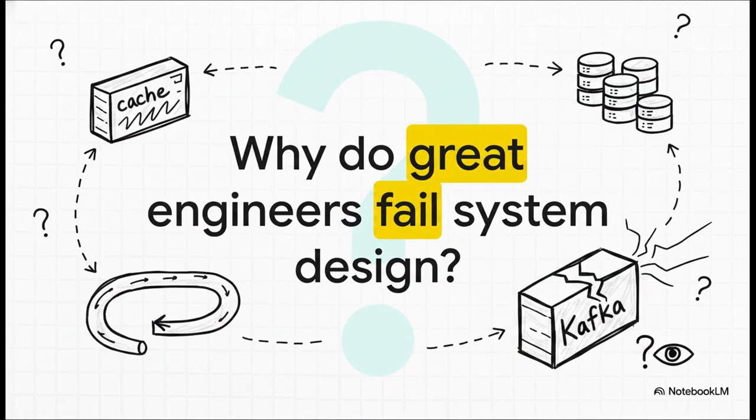So why exactly does this happen? Why do genuinely great engineers fail? It's basically because candidates often rush to draw those memorized textbook diagrams without ever actually clarifying the constraints of the problem. They treat crucial building blocks, things like caches, queues, databases, as these opaque little primitives. They'll just drop a Kafka box on the whiteboard to magically fix a bottleneck without really understanding the actual mechanics, the trade-offs, or critically, what happens when that component inevitably fails under pressure. Remember, interviewers aren't testing your memory, they are testing your real-time architectural judgment.